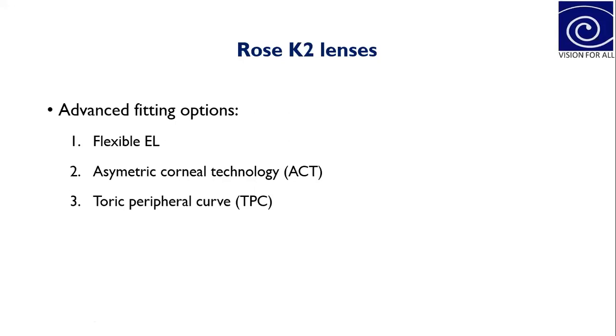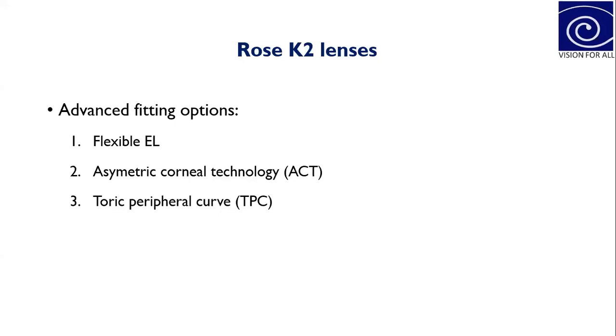Similarly, the second option is ACT, that is asymmetric corneal technology. In the ACT, basically it allows you to steepen the lens only in the inferior quadrant to avoid any edge lift.